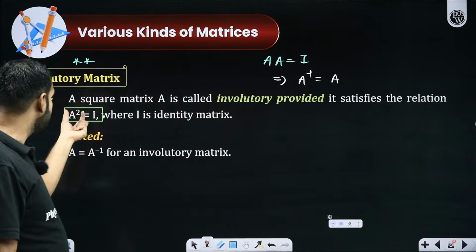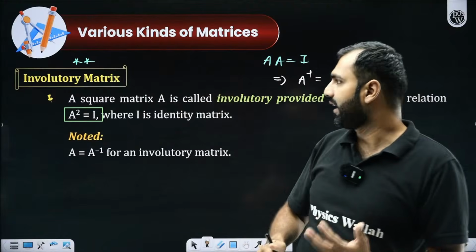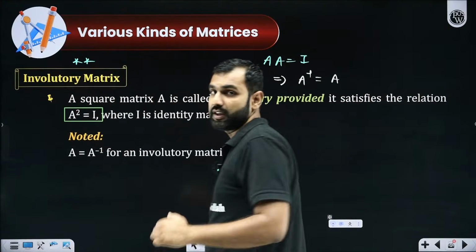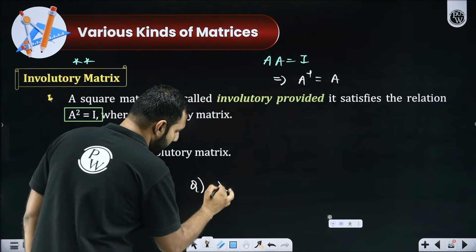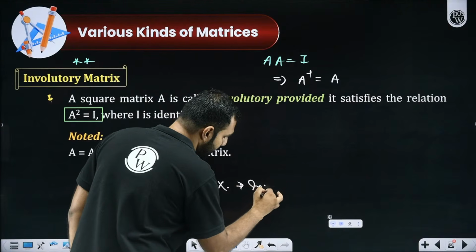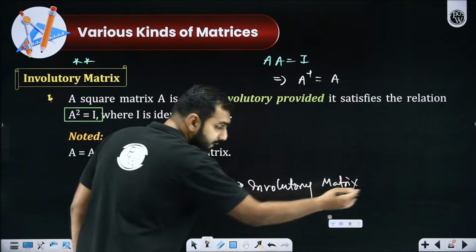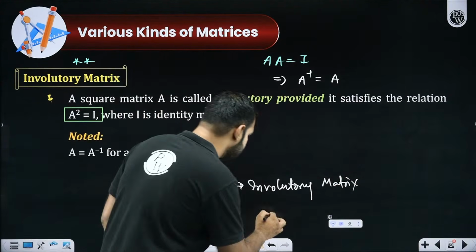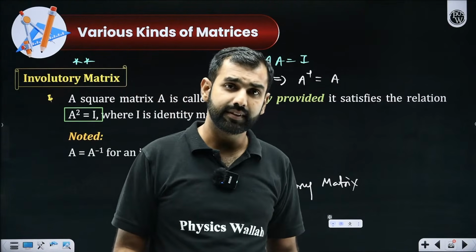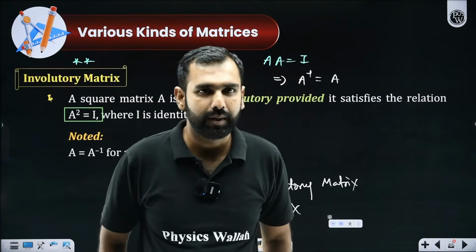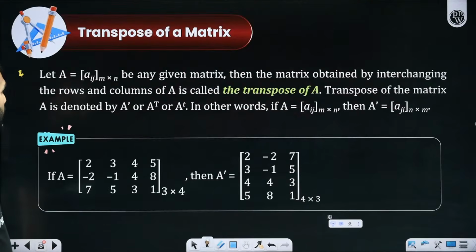If a matrix, when multiplied by itself, gives you an identity matrix, or if in the question the language is given that there is an involutory matrix, so if I am told in a question that matrix X is said to be an involutory matrix, then I'll conclude by myself that they are technically trying to say that X is the inverse of X. X is the inverse of itself. Did you get my point, everyone? Or shall I repeat it? All the participants, everybody understood what involutory is and its meaning.